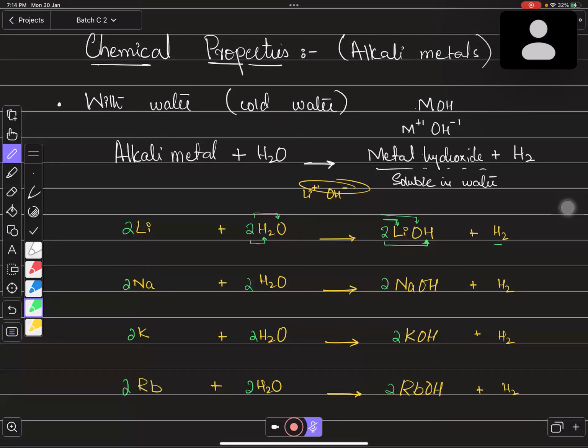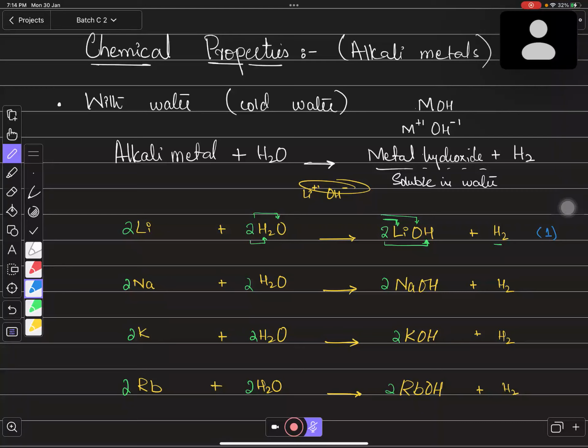Okay. And then the state symbols are very important in this equation, because many times the examiner asks to write the state symbol as well. If they ask to write the equation, the correct products are giving you 1 mark. If you just write the correct products, you will get 1 mark for this. But if they ask for 2 marks, you definitely need to write the correct